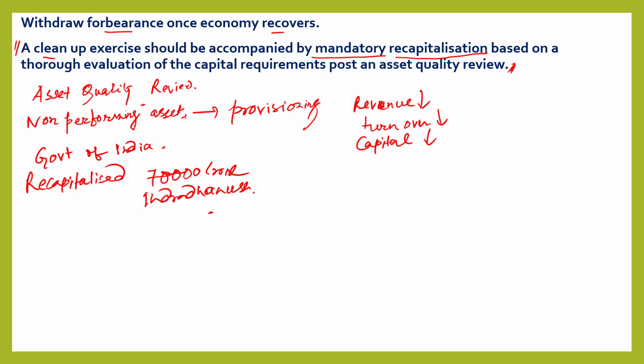Banks have to be recapitalized to meet the expectation of the people of the country. And this statement is another one. Withdraw forbearance once the economy recovers, but the government will recapitalize banks to meet consumers' expectation. But once non-performing assets reduce, once banks become more profitable, that forbearance, that sympathy towards the banks, should be withdrawn.